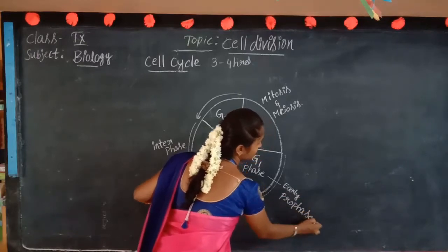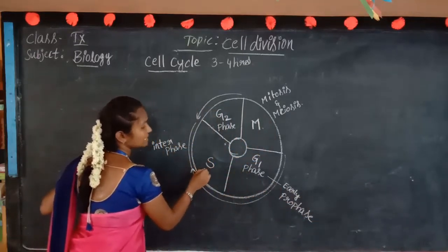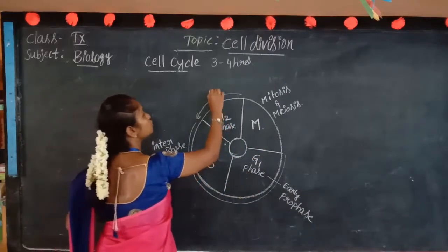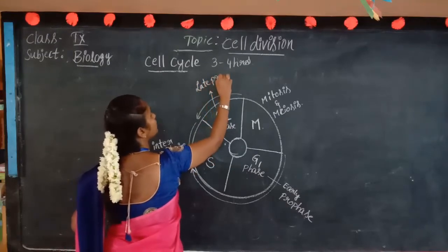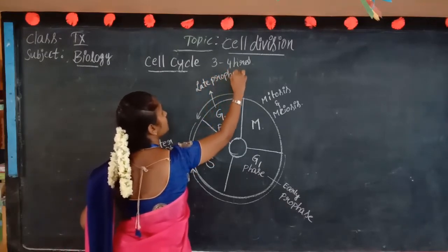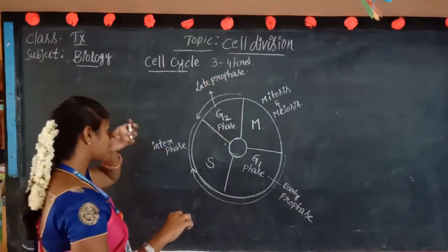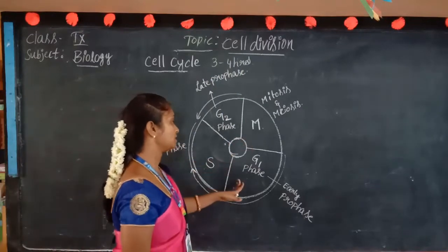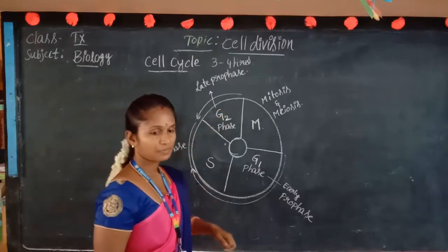After G1 phase is the S phase, for synthesis. And next, the G2 phase we may call late prophase. Now we are going to see what the M phase, the G1 phase, the S phase and the G2 phase do.